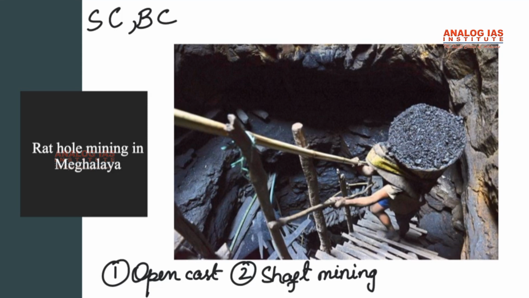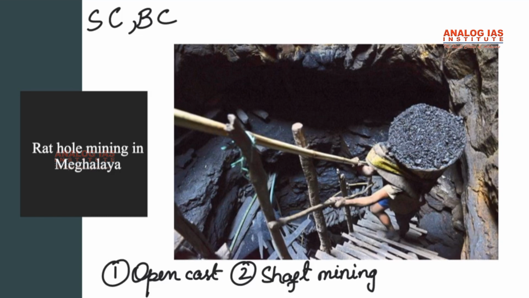In the side cutting procedure, narrow tunnels are dug on the hill slopes and workers go inside until they find the coal seam. The coal seam in the hills of Meghalaya is very thin, less than 2 meters in most cases. So this is also one problem with the coal in Meghalaya. If you look at coal fields in Jharkhand, where the state is very rich in such resources, the coal seam is quite thick, in hundreds of meters, but here the coal seam is just 2 meters.